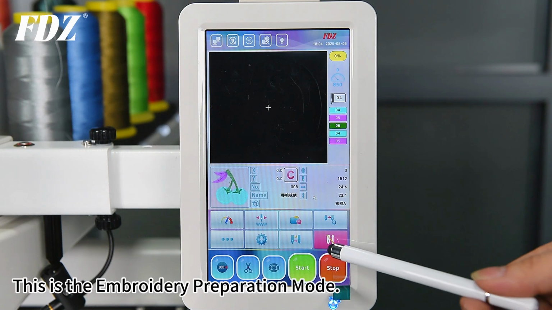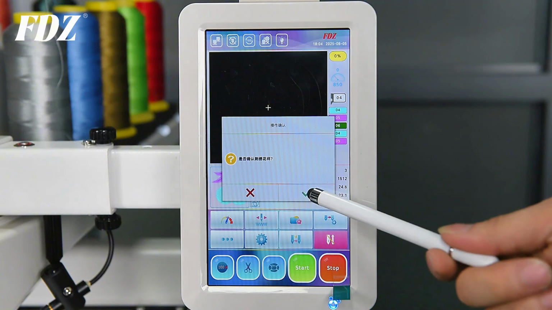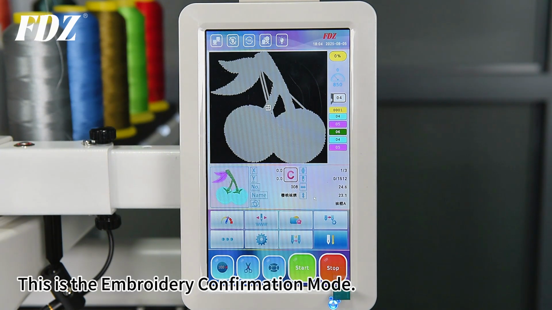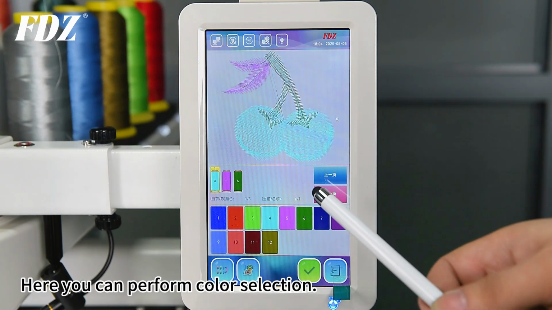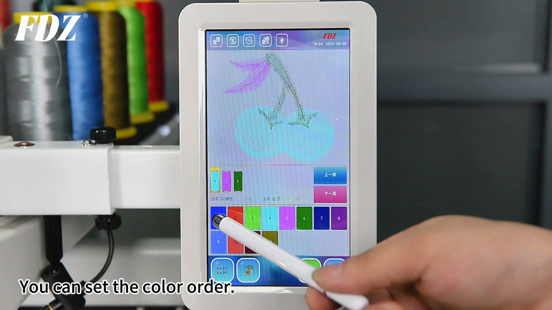This is the embroidery preparation mode. This is the embroidery confirmation mode. Here you can perform color selection. You can set the color order.